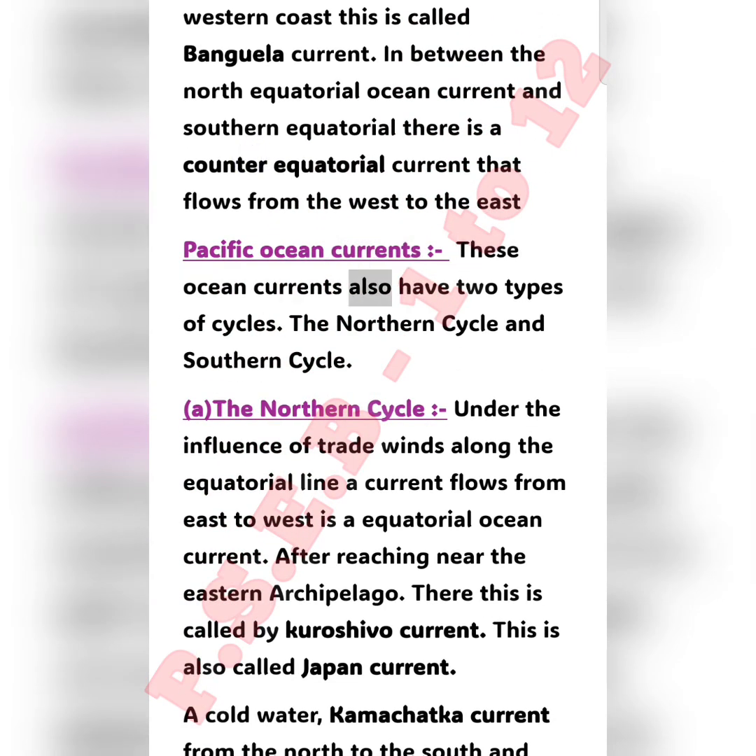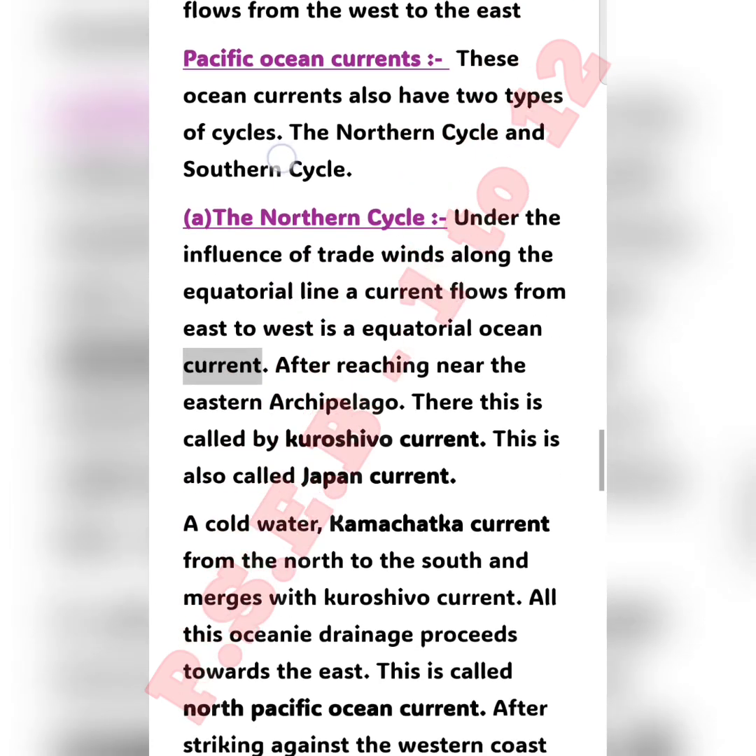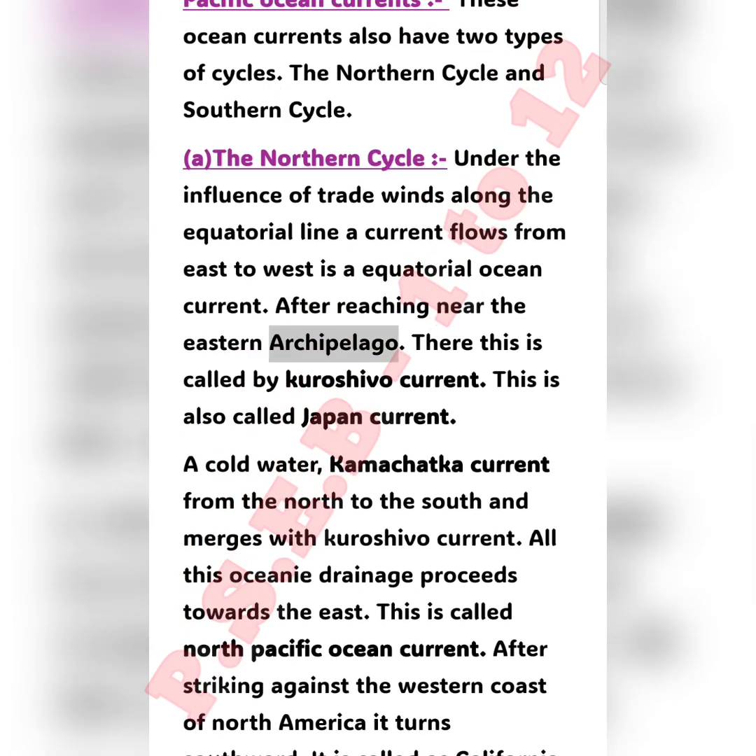These ocean currents also have two types of cycles: the northern cycle and the southern cycle. A. The northern cycle. Under the influence of trade winds along the equatorial line, a current flows from east to west, which is the equatorial ocean current. After reaching near the eastern archipelago, this is called the Kuroshio current. This is also called the Japan current.